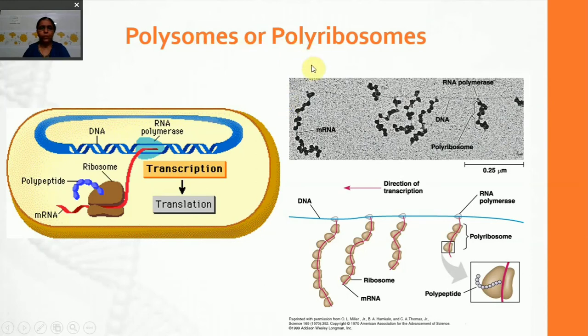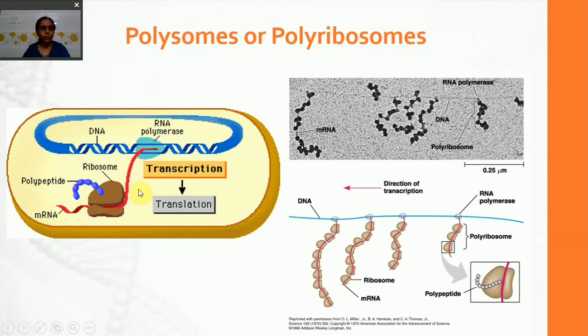What are polysomes or polyribosomes? They are found in the prokaryotic cell, that is the bacterial cell. In the bacterial cell, there is a big DNA molecule, and when transcription takes place, the messenger RNA need not travel from the nucleus to the cytoplasm, as there is no nucleus. So the moment the messenger RNA is synthesized, translation starts happening, and the messenger RNA carries codes for the synthesis of more than one protein, and hence this messenger RNA is called polycistronic.